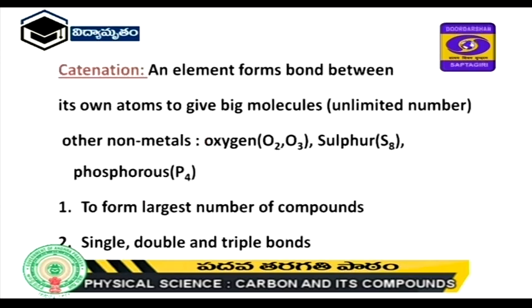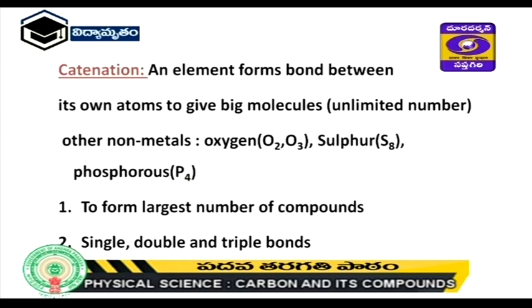Next, catenation. An element forms a bond between its own atoms to give big molecules. That means an unlimited number of carbon atoms combine to form long chain compounds, and a large number of carbon atoms are formed here. In this case, single, double and triple bonds are also there in these structures, and some more non-metals are also there.